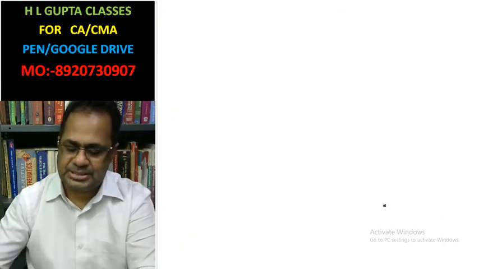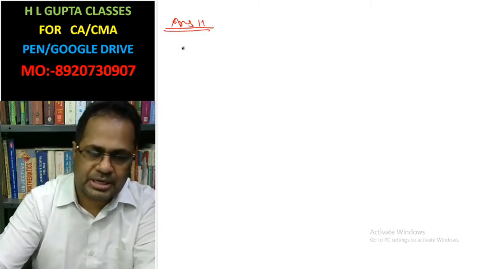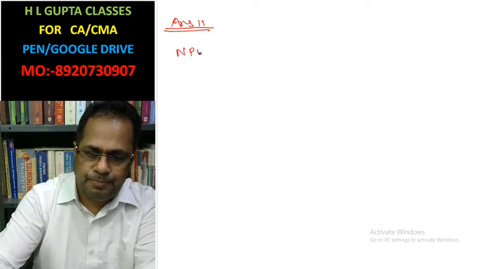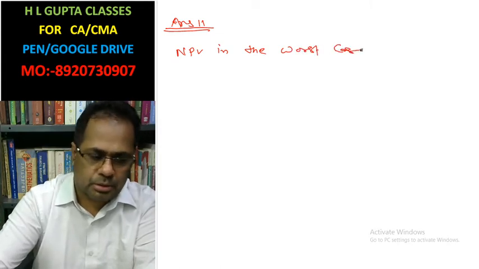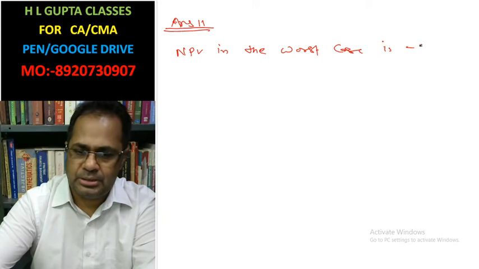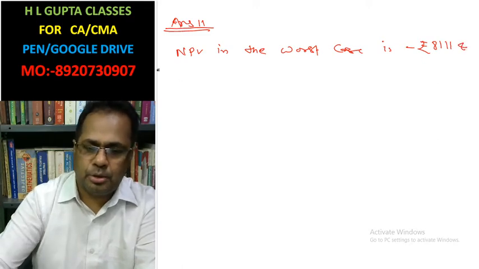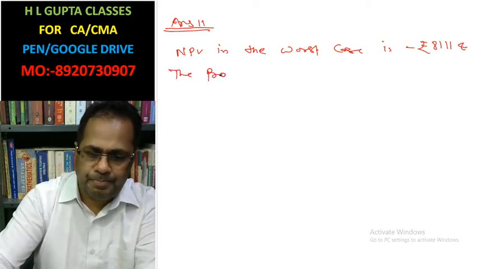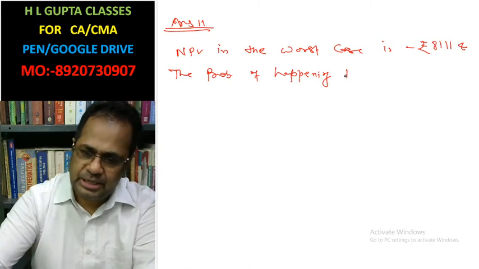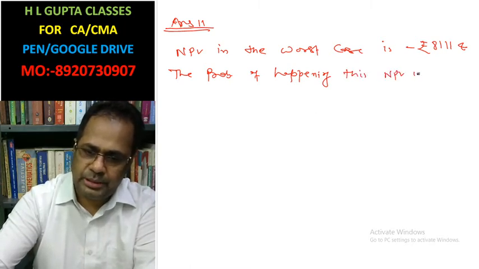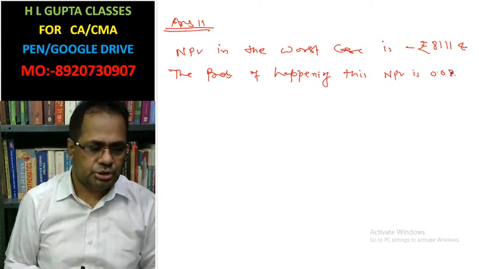Answer of the second part. Net present value in the worst case is minus rupees 8,111, and the probability of happening of this net present value is 0.08.